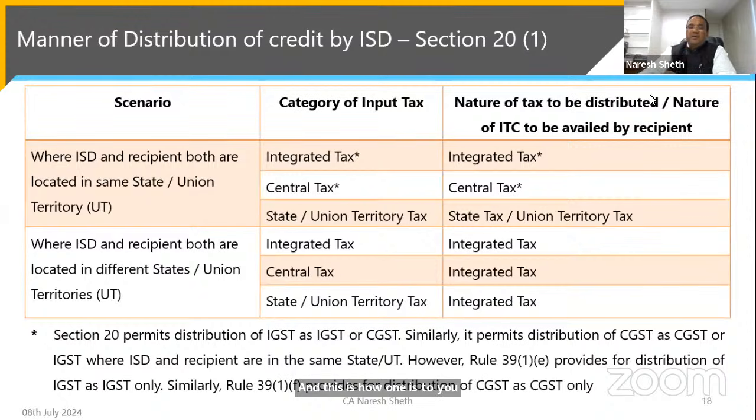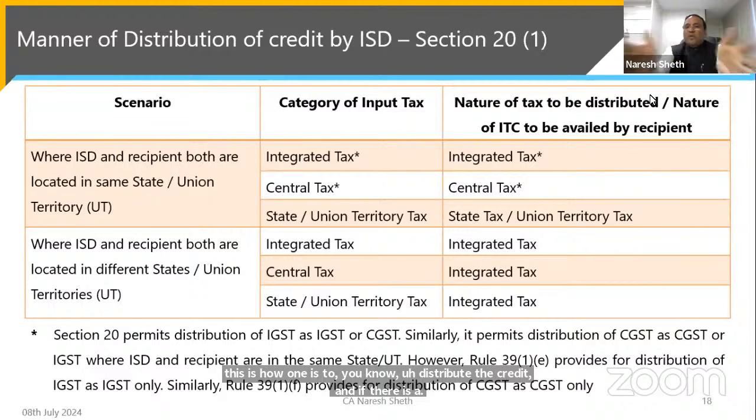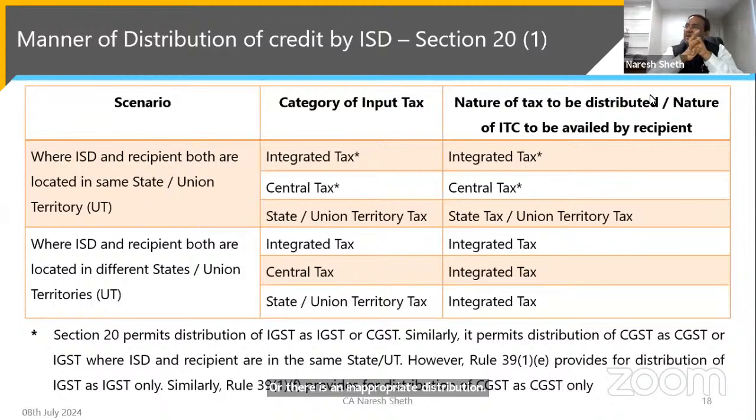And if there is an error in distributing or there is an inappropriate distribution, as I have told you, that excess tax can be recovered under the provisions of Section 73, 74, along with interest and penalty, as I discussed a few minutes back.